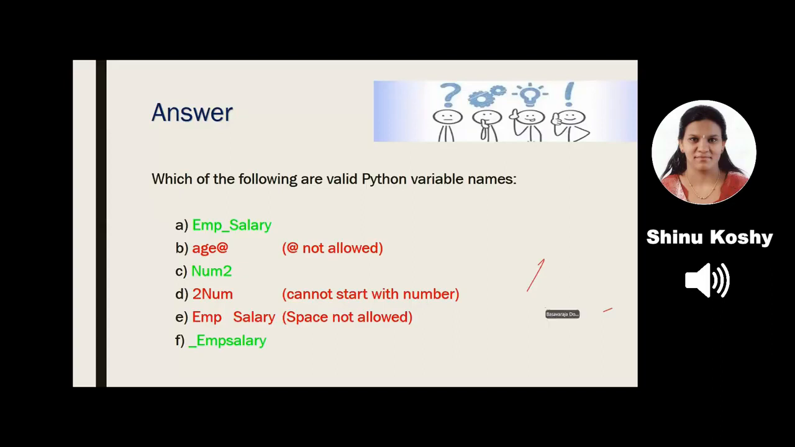Fourth one, 2NUM. What is wrong here? Yes, variable names cannot start with a number. Fifth one, EMP, a space and a salary. Did you answer correctly? Yes, space is not allowed. The last one, underscore EMP salary, it is valid, it is correct because we can start with the underscore.